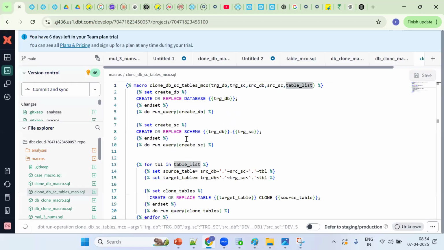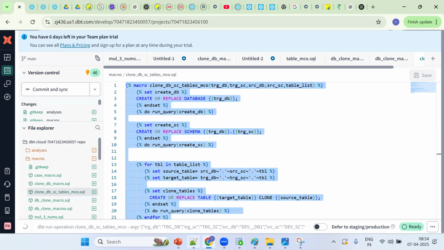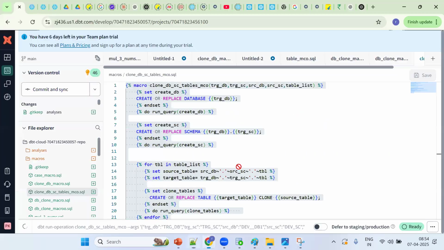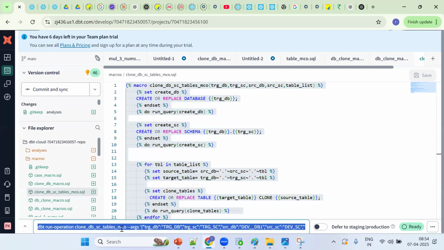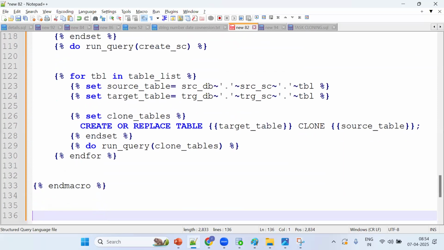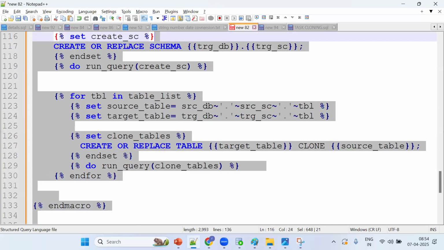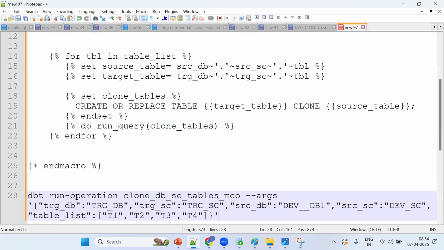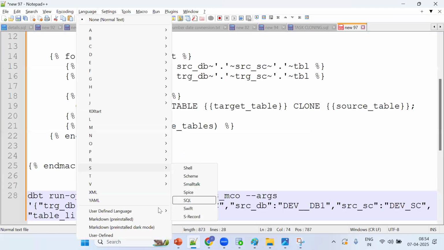Let me copy the same thing. Let me copy everything, Control C. I'll put every statement here. Just copy, paste, and run as it is. Then you can first execute the functionality as it is, then you can run the function. So now copy the same thing. Control C. Control N, Control V. Now change the language to SQL.